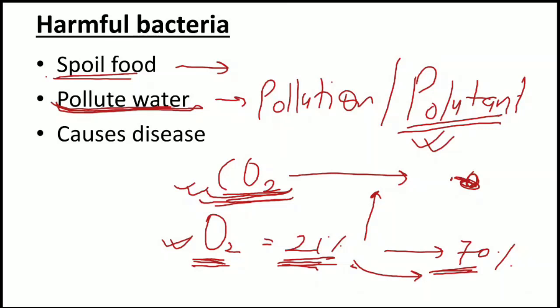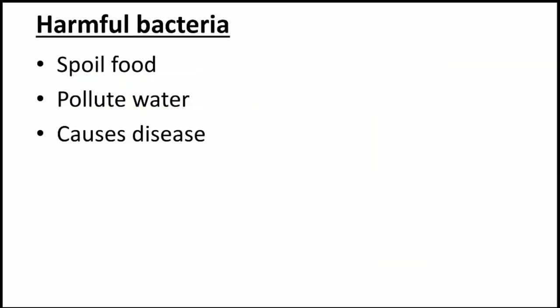So the definition of pollutant is not that a particular compound is always called a pollutant, no. When the amount increases or decreases and creates some problem, then that thing is known as a pollutant. Okay, I think now you are clear with this. And many organisms also cause many diseases.